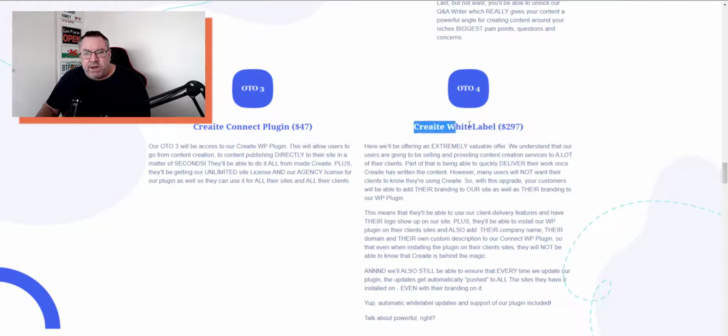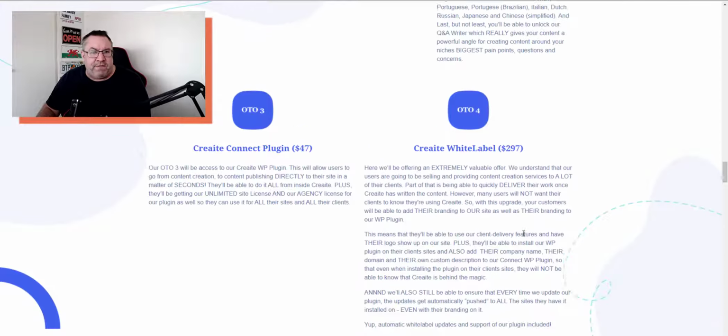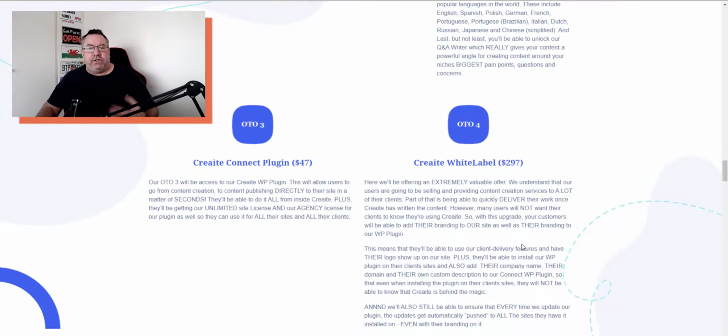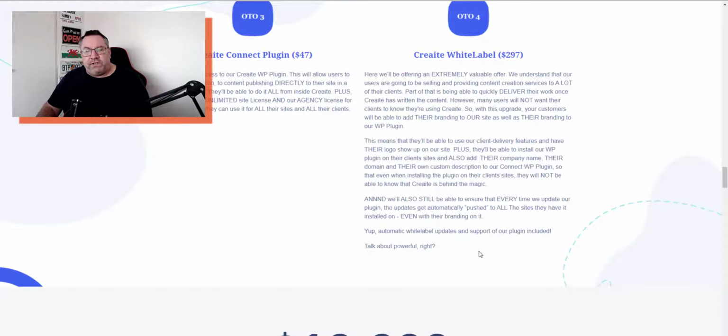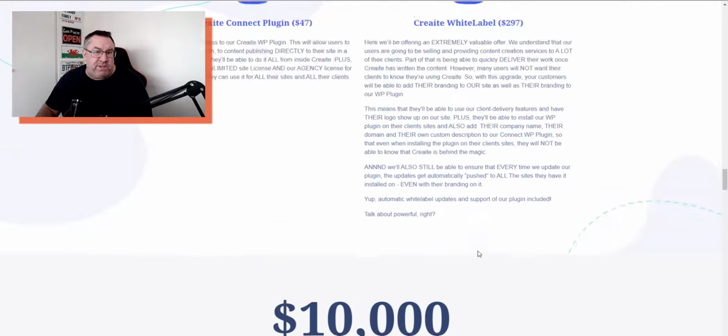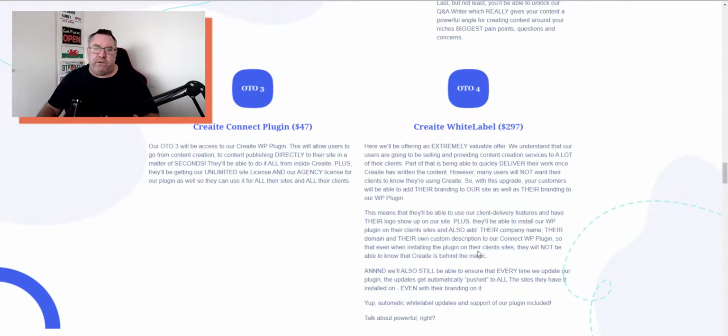And then you've got the Create white label at $297, which basically enables you to have this with your own logo, and you can actually go ahead and sell these articles to other people. Obviously what you would have to do is pay for the credits, because they're going to end up using these. So whether there's some kind of system inside where they can go ahead and pay for credits directly, that would obviously be the best way if you actually go ahead and use this.